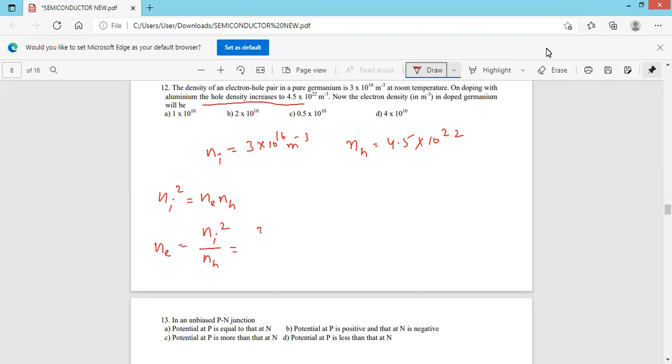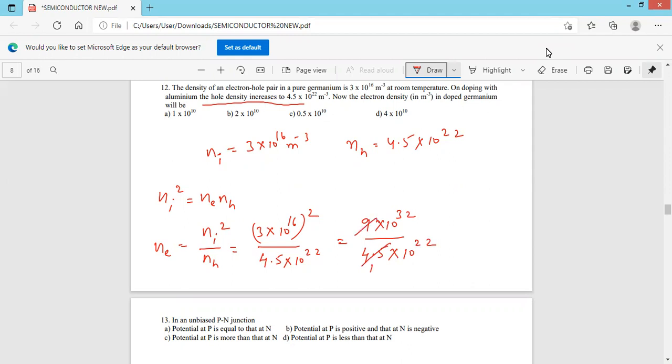Ni is 3 into 10 to the power of 16 whole square, divided by NH, which is 4.5 into 10 to the power of 20. So it's 9 into 10 to the power of 32 divided by 4.5 into 10 to the power of 20.